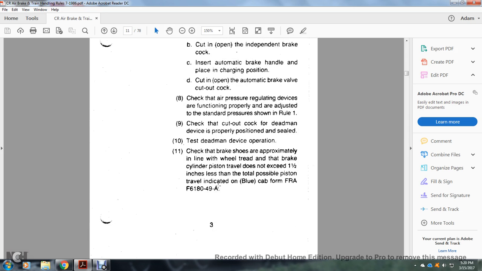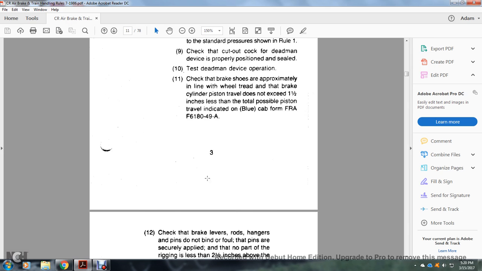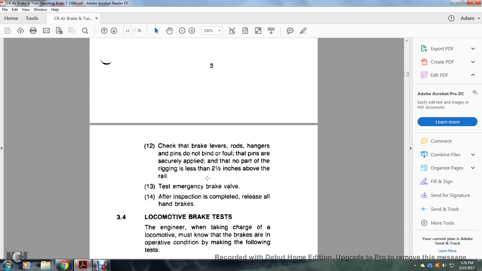8. Check that the air pressure regulating device functions properly and is adjusted to the standard pressure shown in Rule 1. 9. Check that the cutout cock for the dead man device is properly positioned and sealed. 10. Test the dead man device operation. 11. Check that all brake shoes are approximately in line with the wheel tread and that the brake cylinder piston travel does not exceed 1 1/2 inch less than the total possible piston travel indicated on the blue cab form FRAF 618-049A.